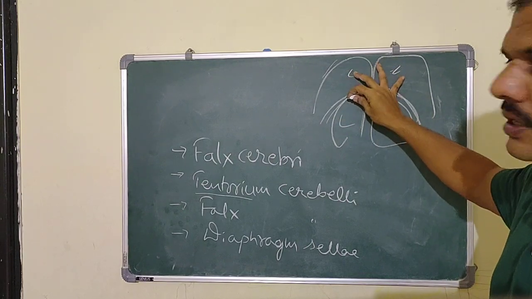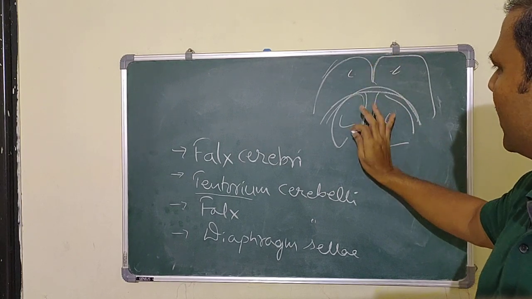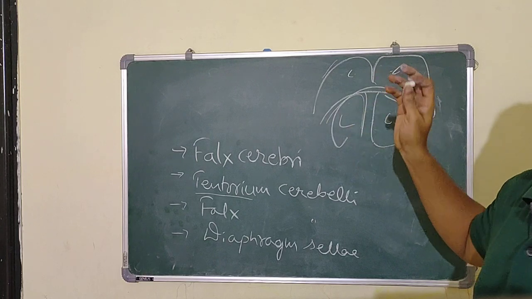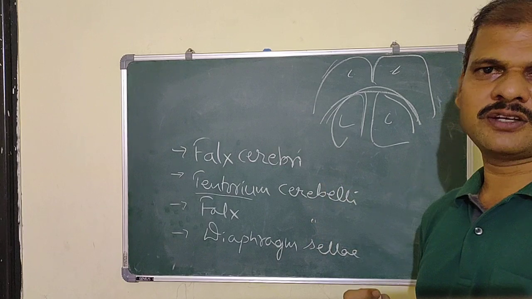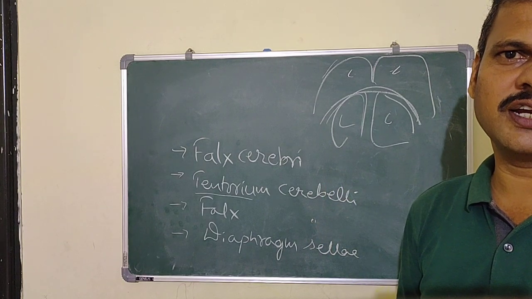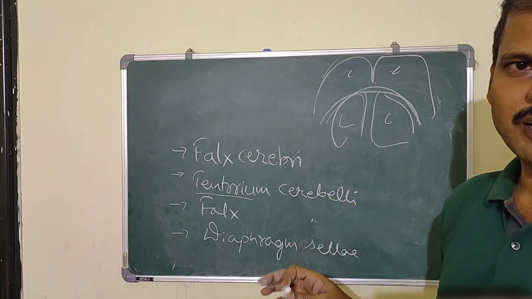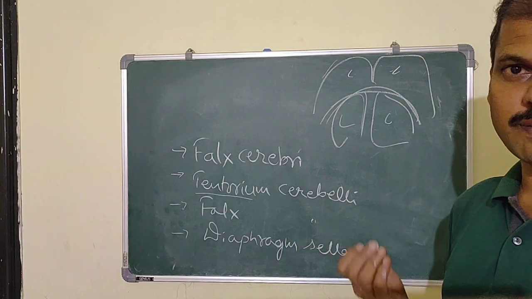The posterior part, that is the occipital lobe of the cerebrum, is separated from the cerebellum, because the cerebellum is posterior to the brain stem, and we know that during the skull study, there is a posterior cranial fossa. The cerebellum is present within the posterior cranial fossa, the posterior part of the skull.